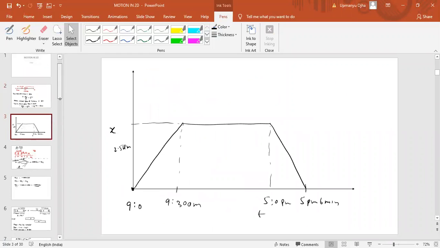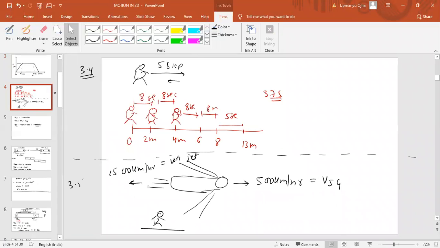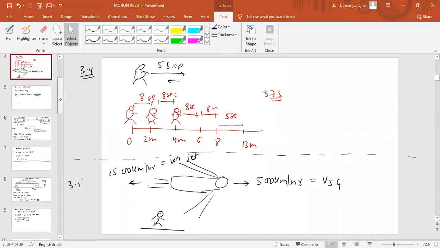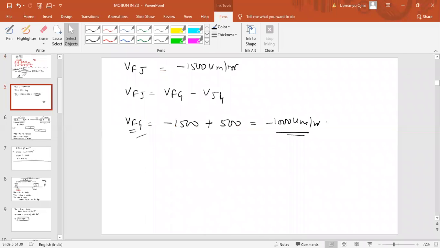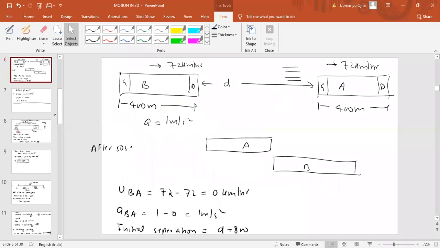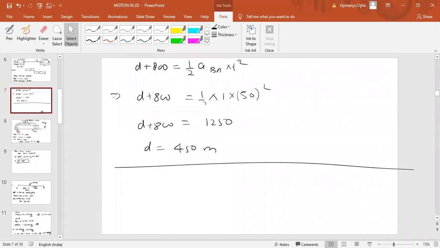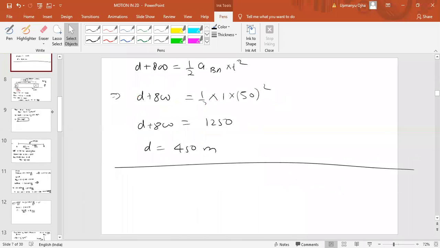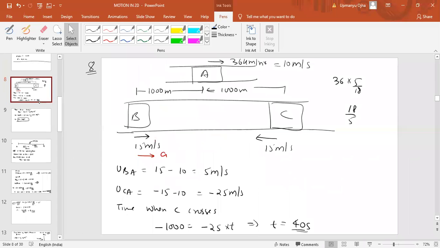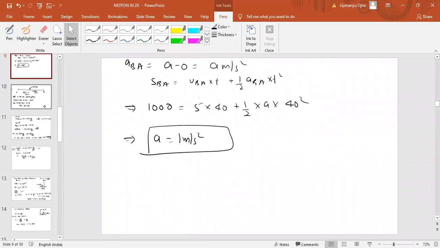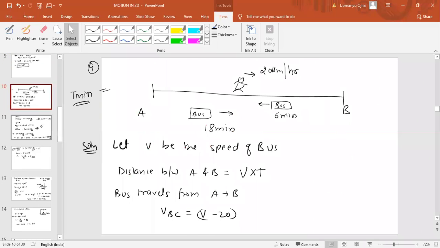See, in the previous problem, if you look at the graph from A to B, the ball was not moving, which means the ball was stationary on the floor. Then a person came and hit the ball. When he hit the ball, it moves with constant speed or velocity towards the wall. Then at point C, it hits the wall and it rebounds with the same speed.